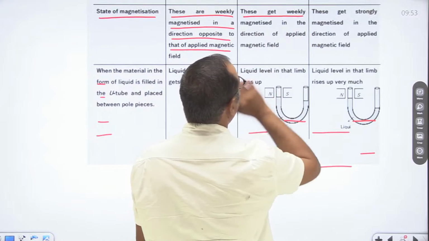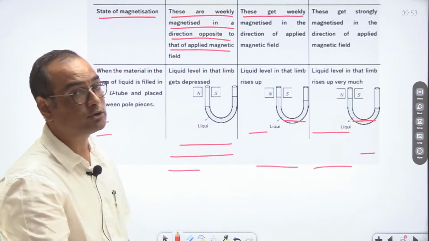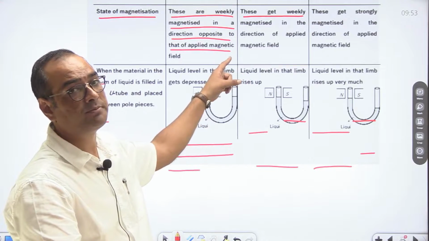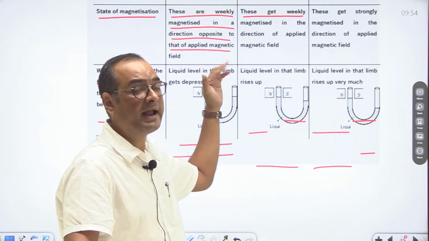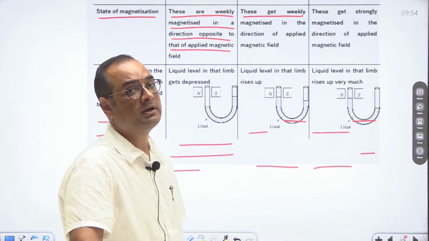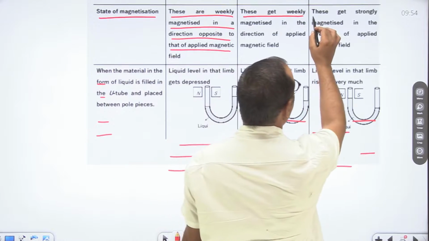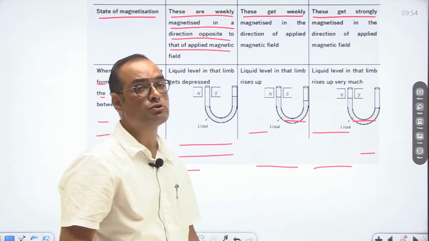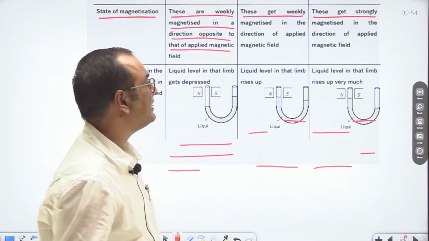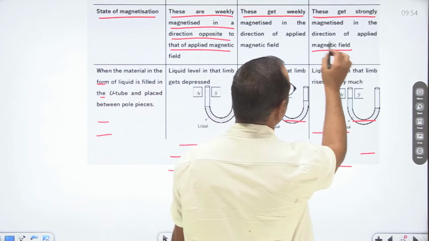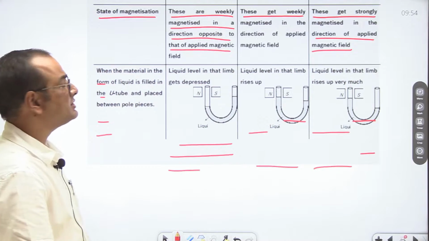Then if we talk about paramagnetic substances, these get weakly magnetized in direction of applied magnetic field. So in case of paramagnetic substances, there is attraction, but it is very poor. It means they are aligned in the direction of magnetic field, but poor or feeble magnetization is there. But if we talk about ferromagnetic substances, then they are strongly magnetized in external magnetic field, and they align themselves in the direction of magnetic field. So this is the state of magnetization.